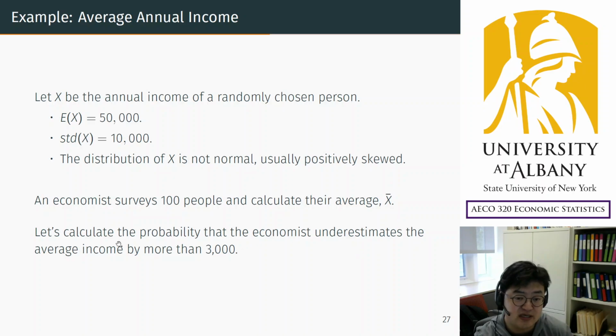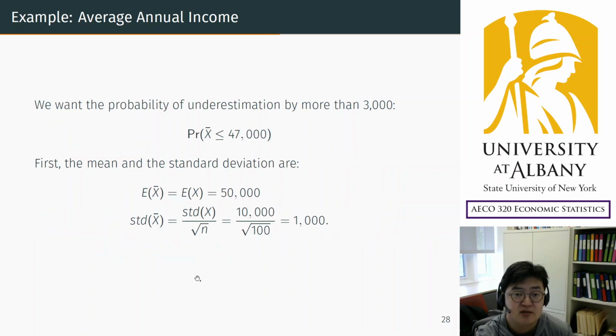For example, I would like to calculate the probability that the economist underestimates the average income by more than $3,000. How likely is that? It is about accuracy, okay? This is possible to calculate without observing the 100 surveys.